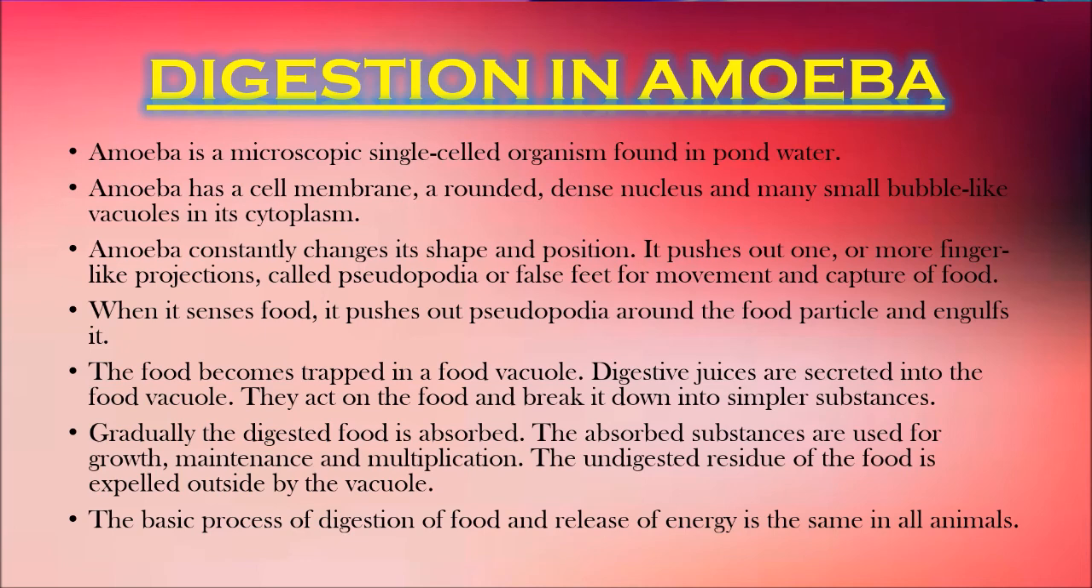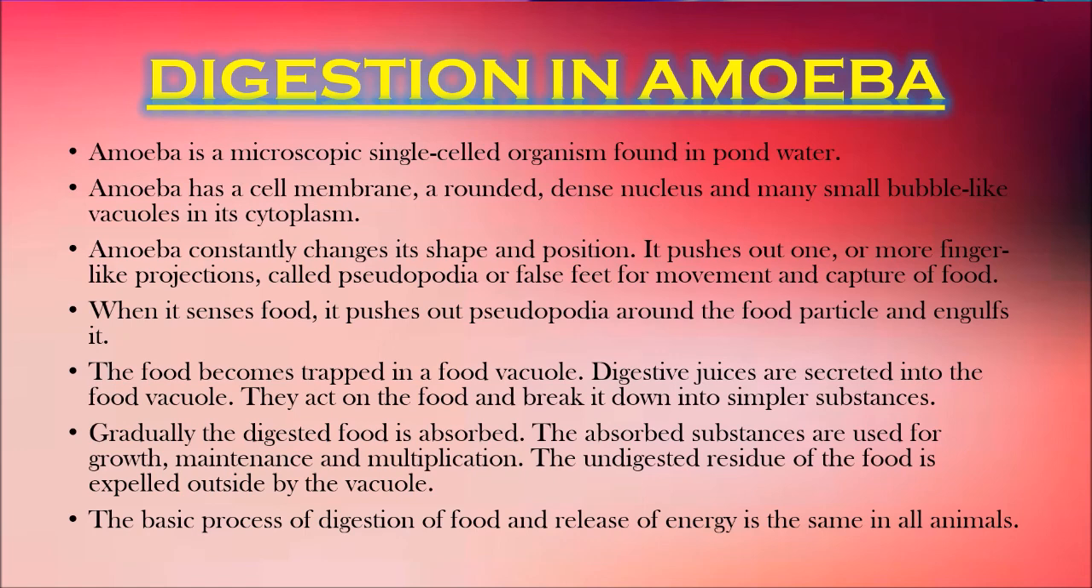The food becomes trapped in a food vacuole. Digestive juices are secreted into the food vacuole. They act on the food and break it down into simpler substances. Gradually, the digested food is absorbed. The absorbed substances are used for growth, maintenance, and multiplication. The undigested residue of the food is expelled outside by the vacuole.